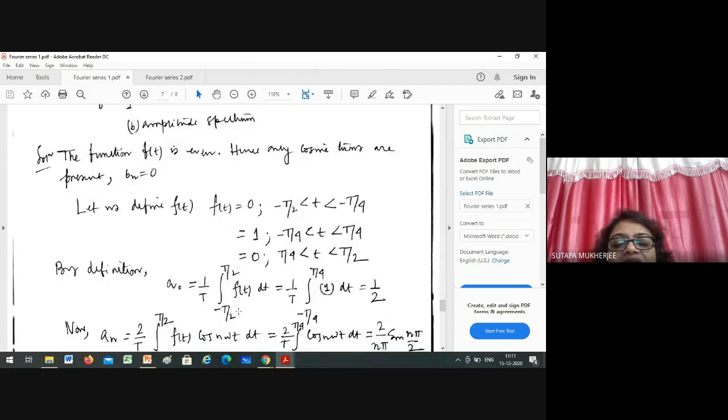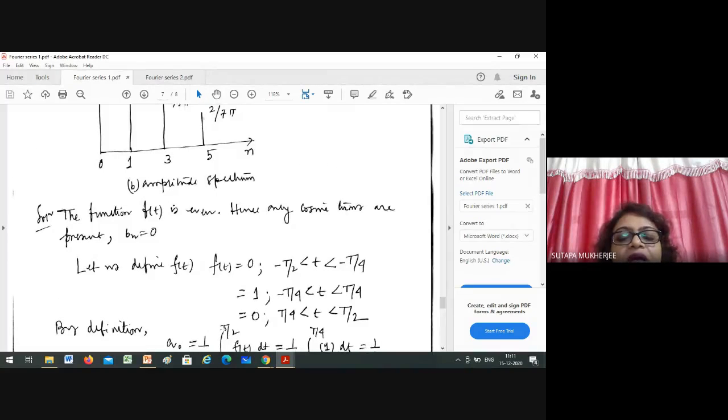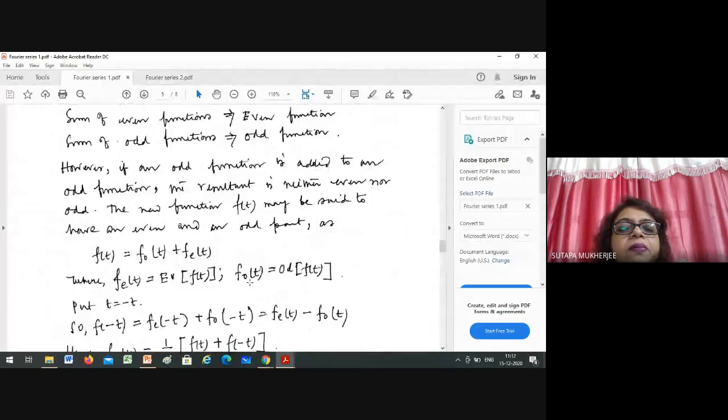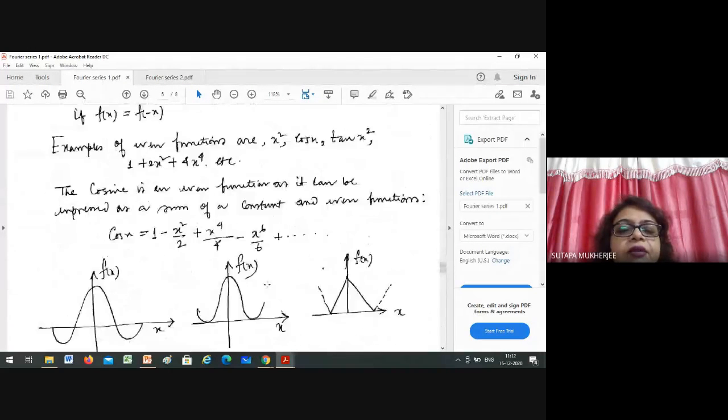1 by T, integral from minus T by 2 of f(t) dt. Now first you have to define the function, after that you will be able to do the solution. But you have said bn equals 0 previously, because on the basis of this waveform symmetry you are able to tell that bn equals 0.